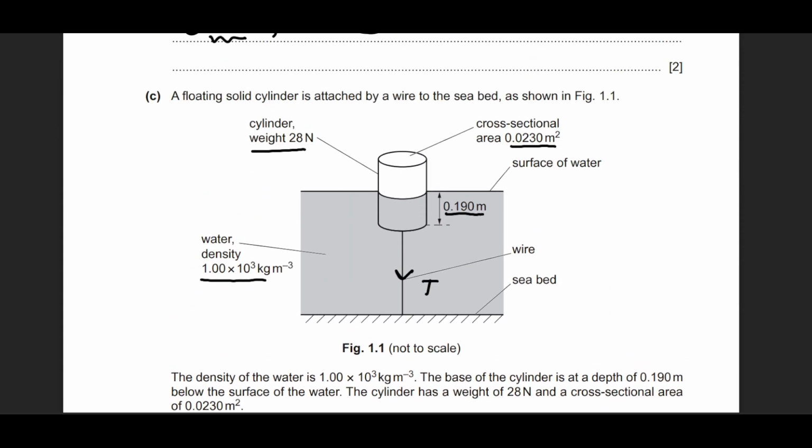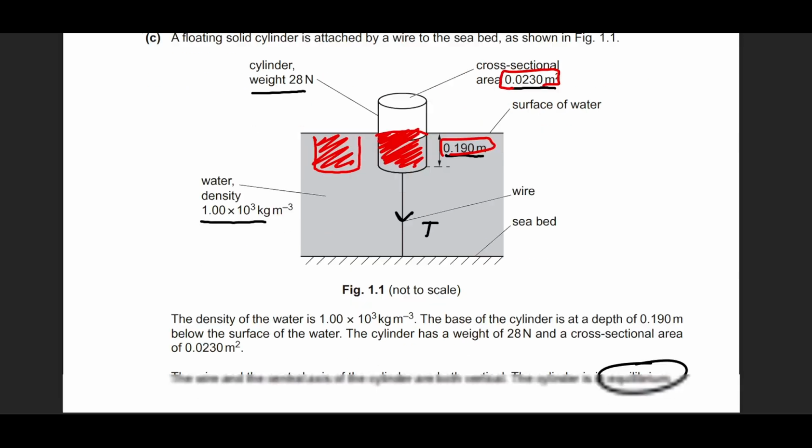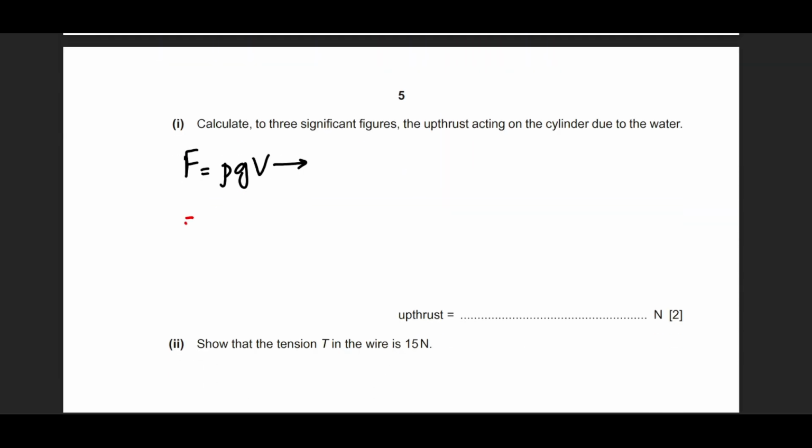So we see that this part of the solid is actually inside the liquid. So only this amount of liquid would have been displaced from its own position. To figure out its volume, we have the cross-sectional area and the depth inside the liquid. So simply, the density of the liquid is 1000. This is what it displaced.